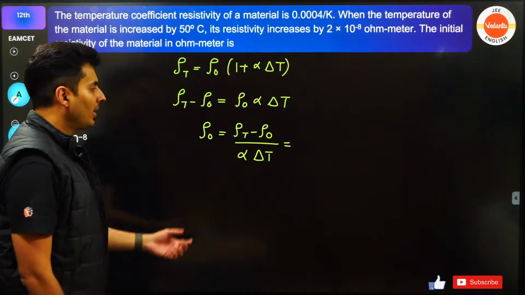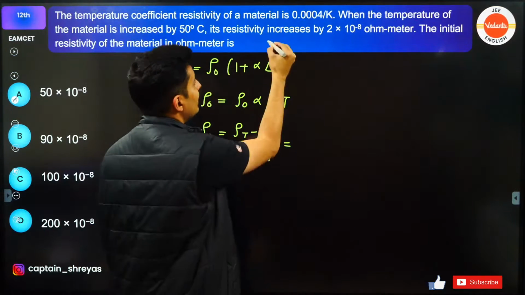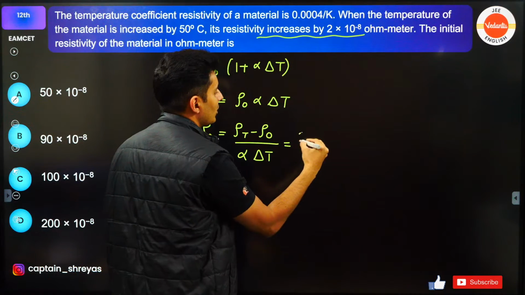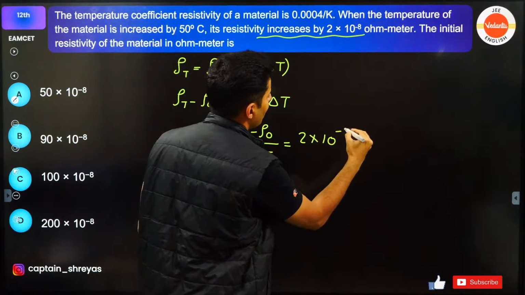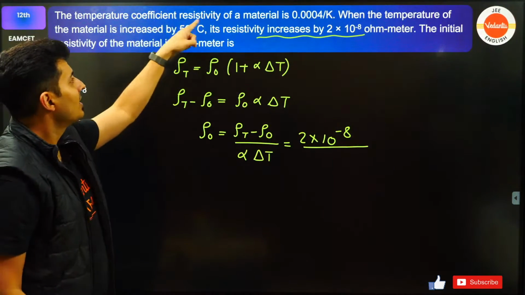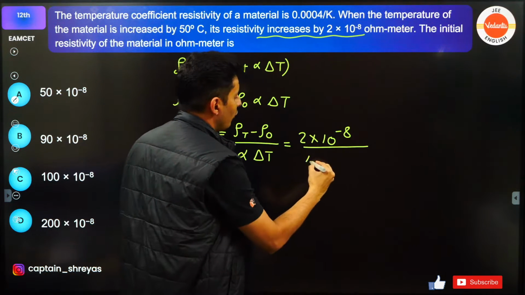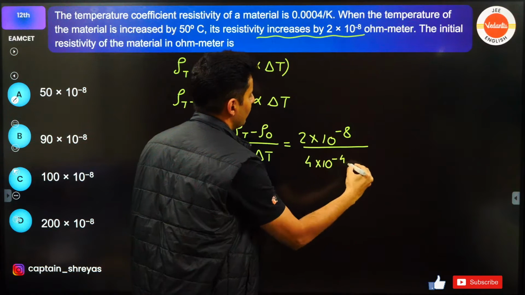What is the numerator? The numerator is the change in the resistivity. The resistivity increases by this much, so the top is 2 into 10 to the power minus 8, divided by alpha, the temperature coefficient of resistivity of the material, which is 4 into 10 to the power minus 4.